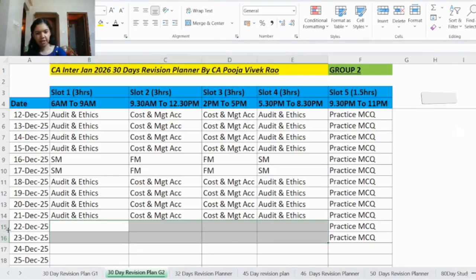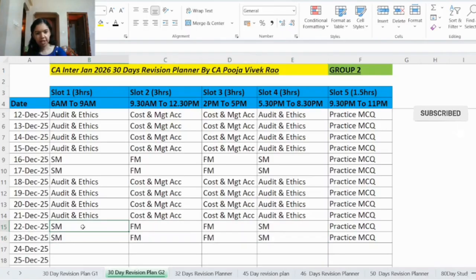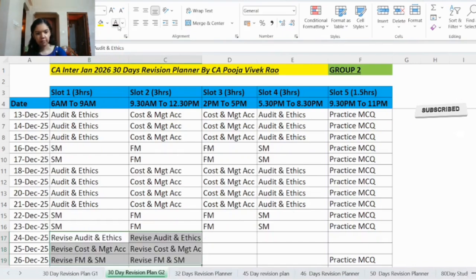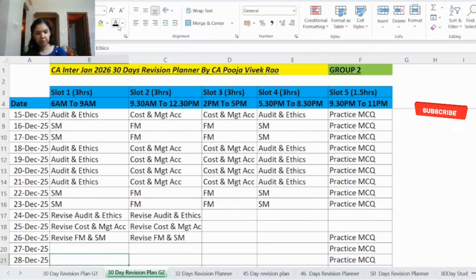So 22nd and 23rd December, here again you will revise SM and FM. So strategic management in slot 1 and 4 and financial management in slot 2 and slot 3. And side by side every day you will be practicing MCQ also from different sources. Then 24th, 25th and 26th December, here you will be revising each of the subjects in slot 1 and 2. So on 24th you will revise auditing and ethics, on 25th you will revise cost and management accounting, and on 26th you will revise FM and SM.